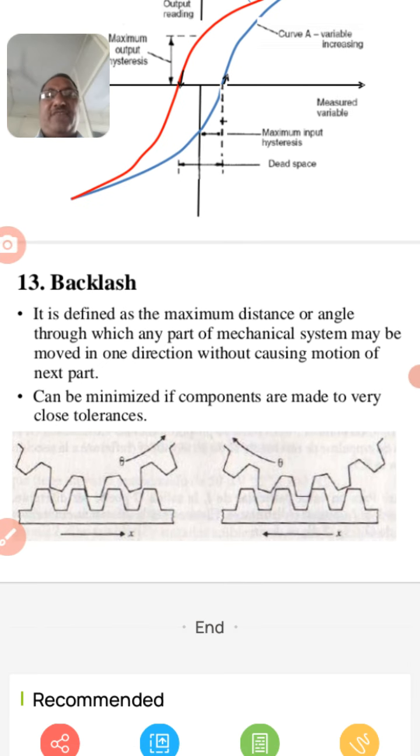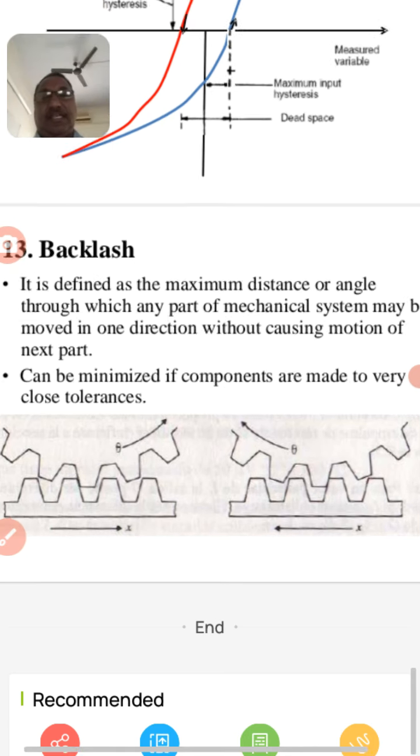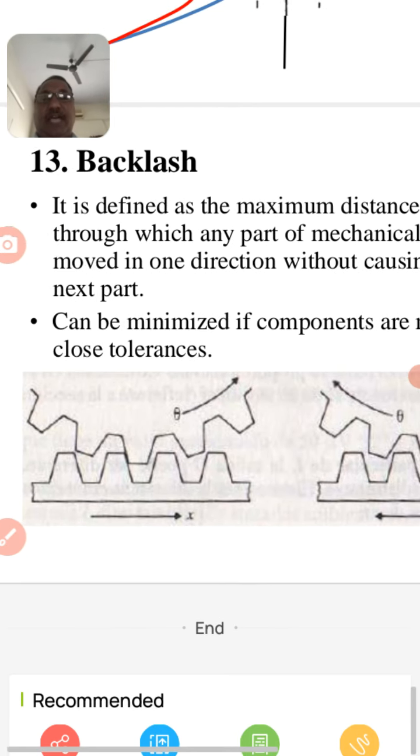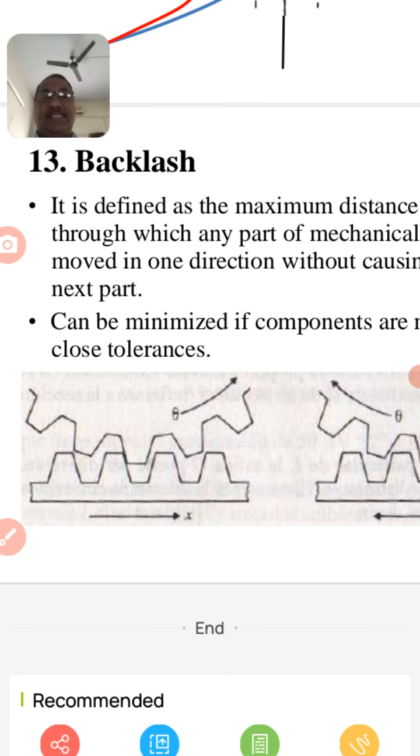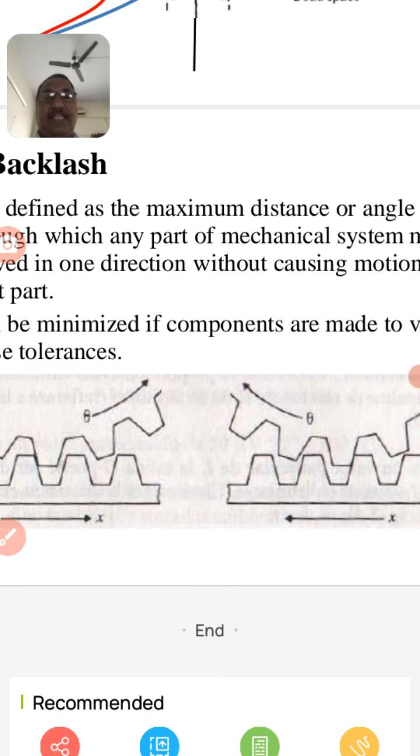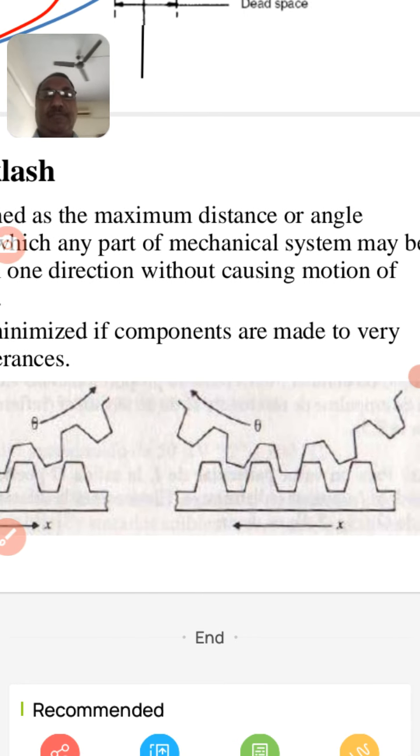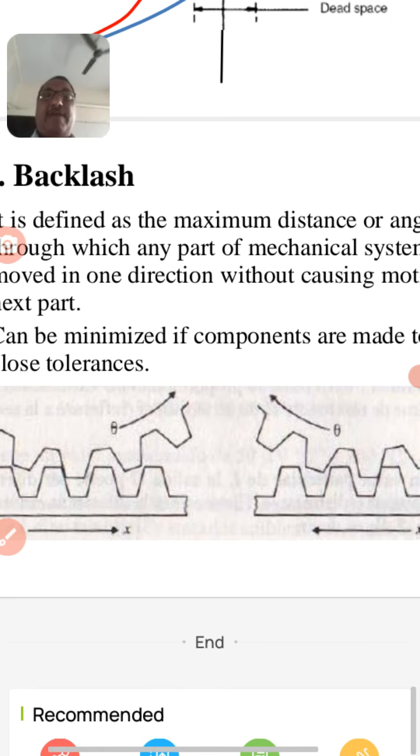Backlash is defined as the maximum distance or angle through which any part of a mechanical system may be moved in one direction without causing motion of the next part. See this, there is forward direction backlash, and in this case, in a gear system, backward direction backlash is there.